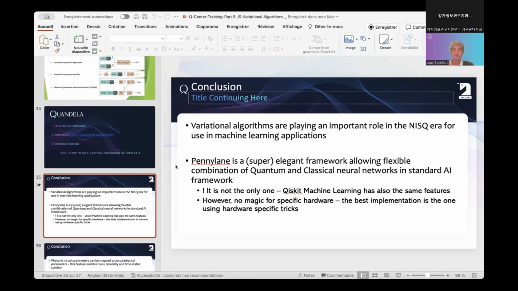There are different frameworks that allow to do that. PennyLane is super elegant. You can combine quantum node, classical node together. So it's not the only one. Keep in mind that Qiskit machine learning has also the same feature. And there is no magic, in fact. Whatever you do, if you are using PennyLane with IBM backend, or if you are using Qiskit with IBM backend, you are doing exactly the same eventually. It's just the way to present the problem is simplified when you are using a framework like PennyLane. There is no magic happening in the framework itself.